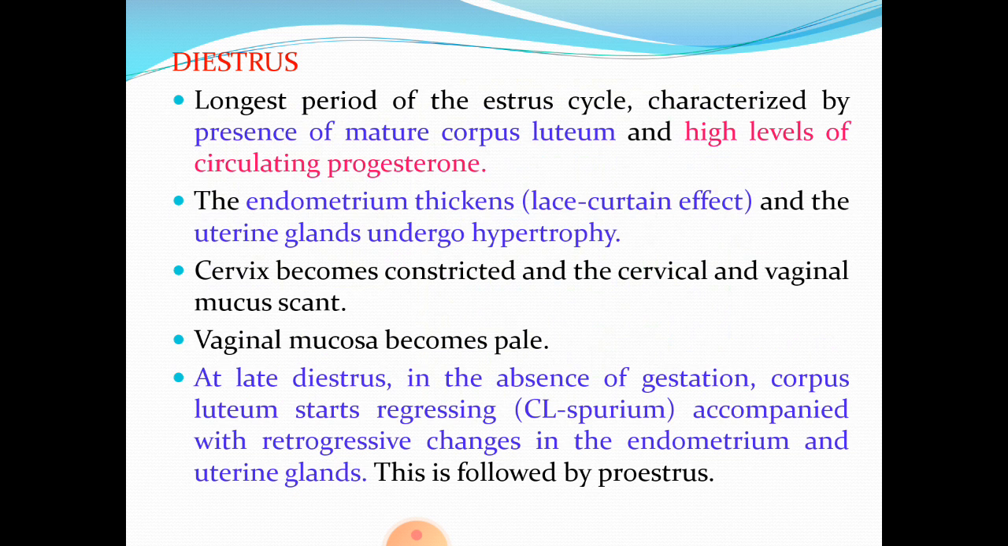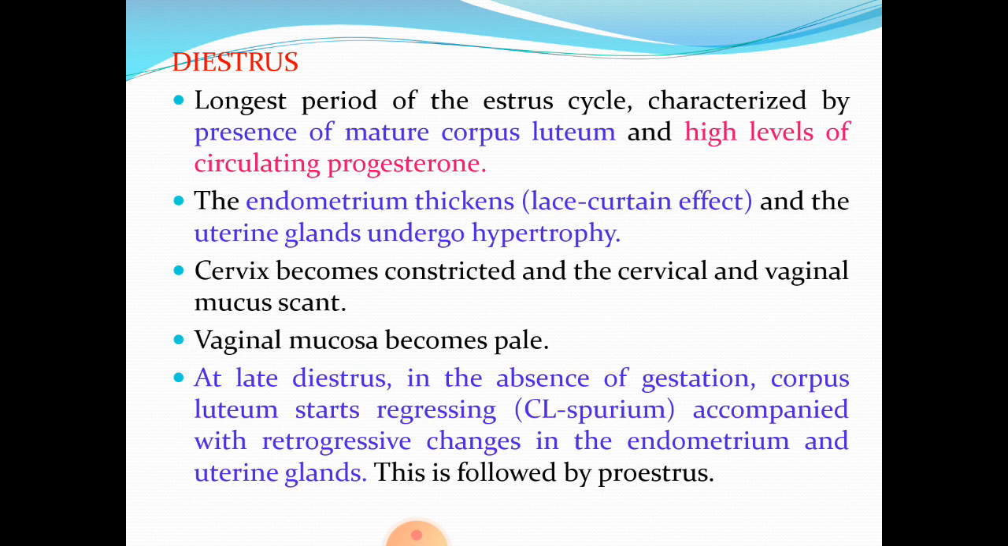Then the last phase is diestrus. This is the longest period of the estrous cycle, characterized by presence of mature corpus luteum and high levels of circulating progesterone. The endometrium thickens. By now you must be knowing that the wall of the uterus has three layers: outer perimetrium, middle myometrium, and inner endometrium. And this endometrium thickens, and this effect is known as lace curtain effect, and the uterine glands undergo hypertrophy. Cervix becomes constricted, the cervical and vaginal mucosa scant.